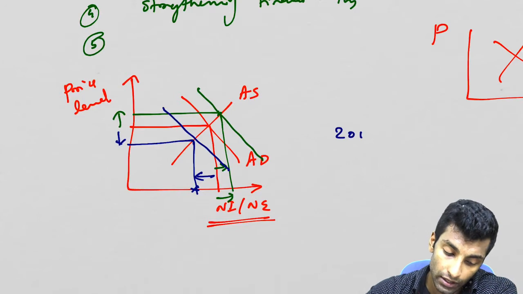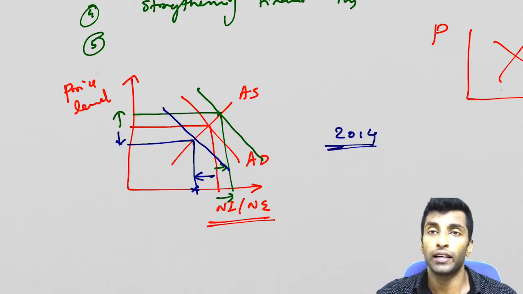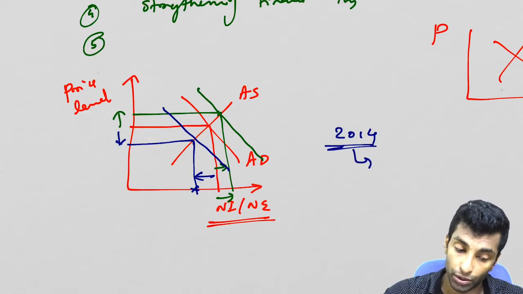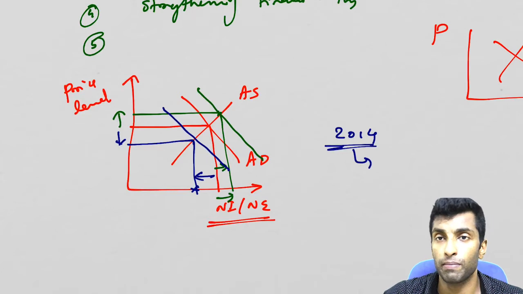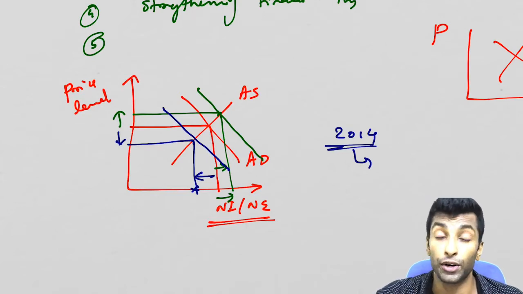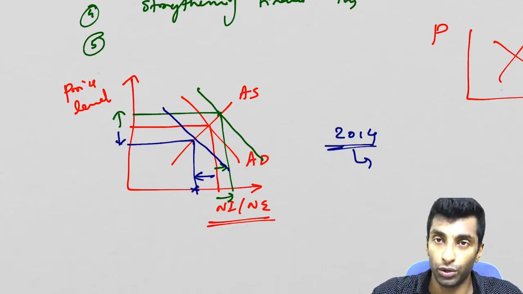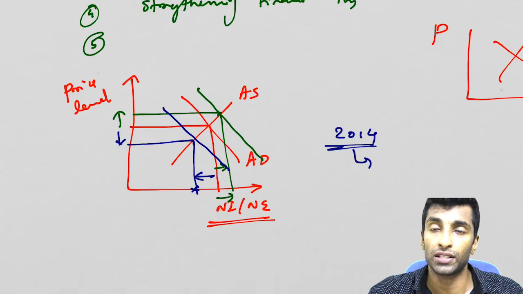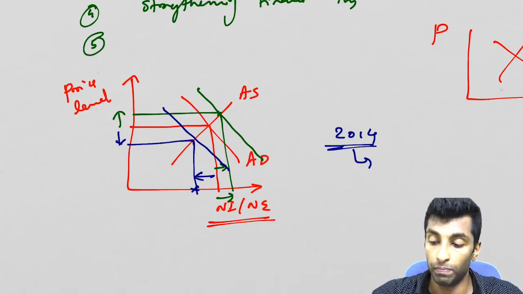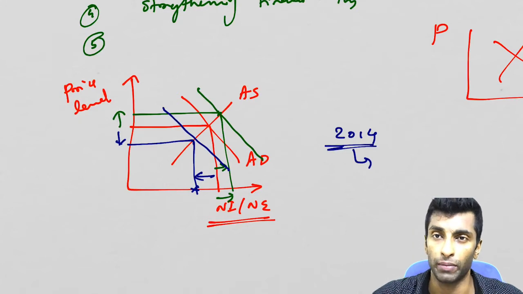But in 2014 there was a committee, the Urjit Patel committee, which recommended that RBI adopt inflation targeting, and from there onwards the most important focus of RBI is to control the prices. Even if it is compromising the growth, you have to control the prices. So controlling inflation is the top priority if it comes between inflation and growth.